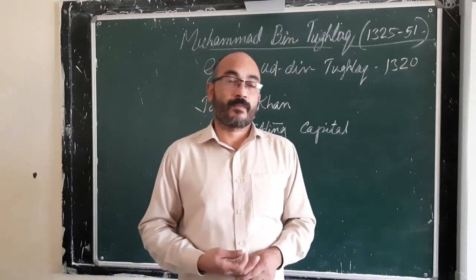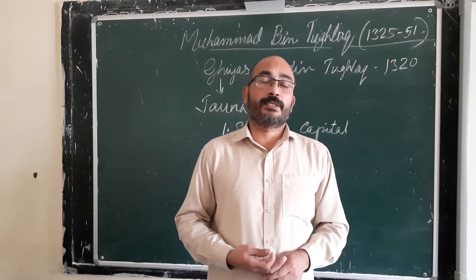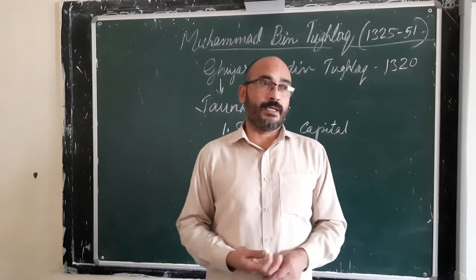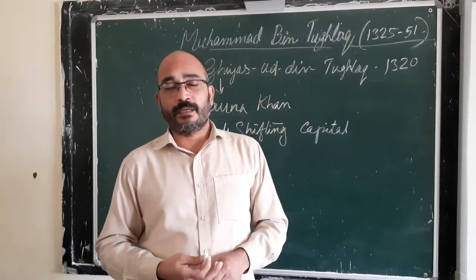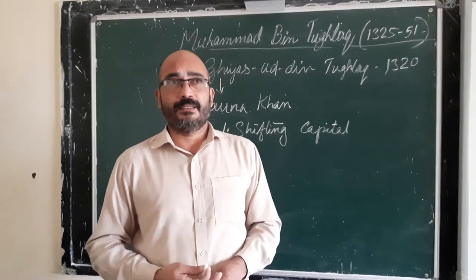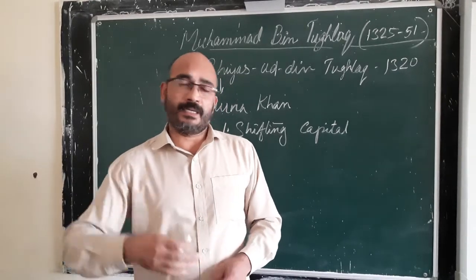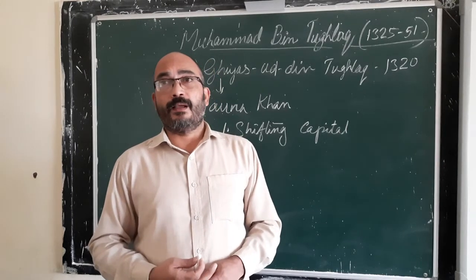So he decided it is better to move back to Delhi so that the Mongol invasion can be properly defended or protected from there. Mongol attacks also can be prevented from Delhi.